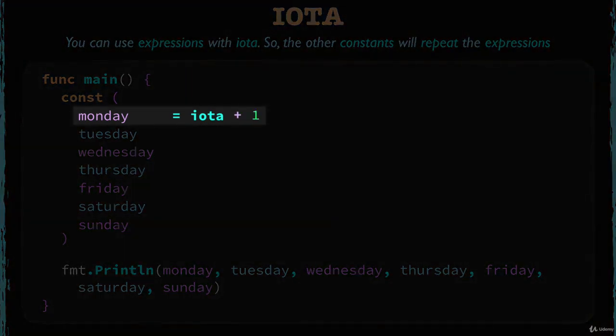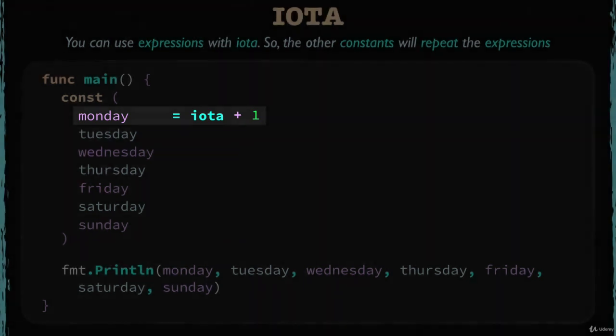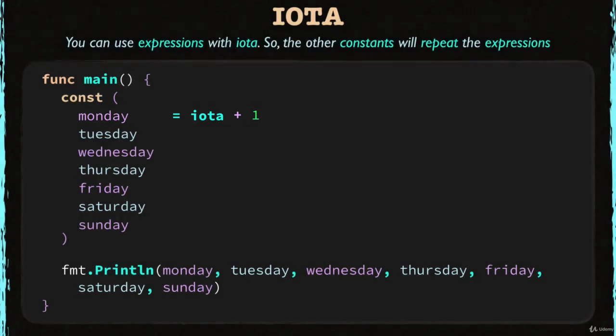As an example, let's add 1 to iota while initializing Monday. Now this expression just adds 1 to iota and generates a new value before assigning it to the Monday constant. So what do you think about this? I mean, what values will these constants get when I run this? Pause the video now, think about this for a minute or so, then continue. Okay, let's run it now and find out.